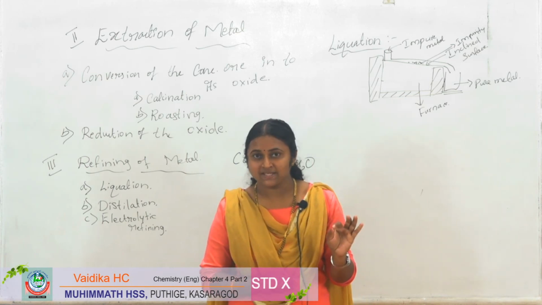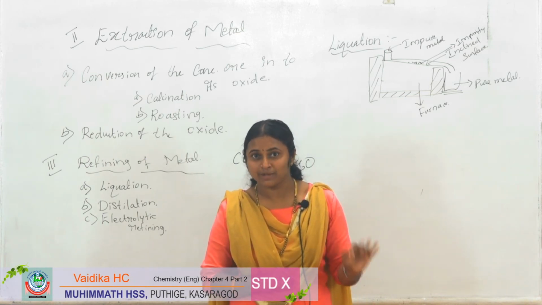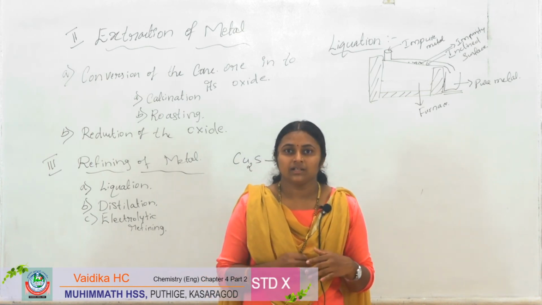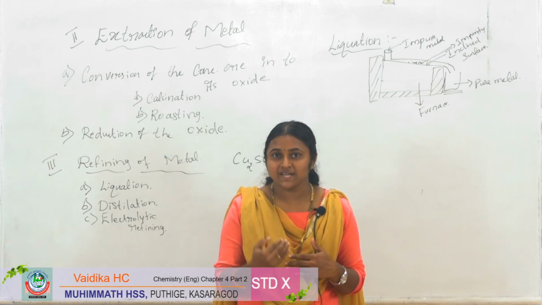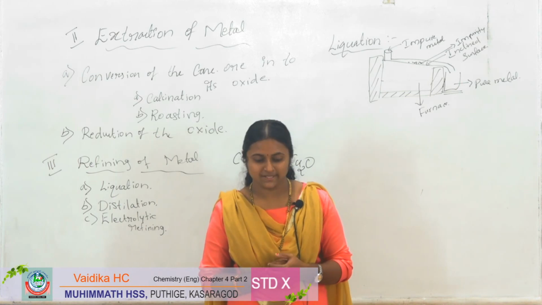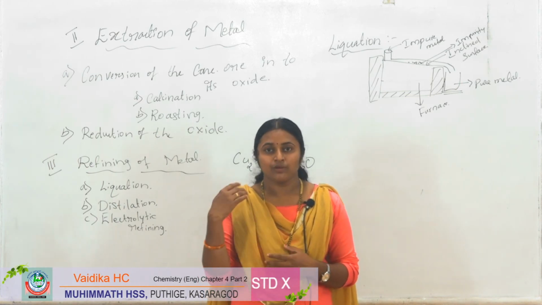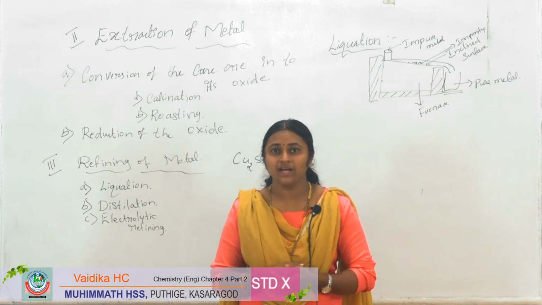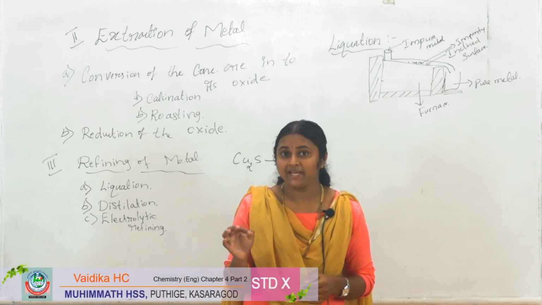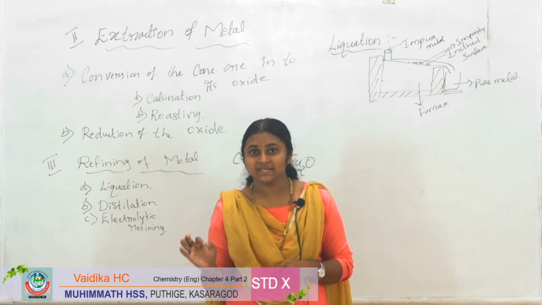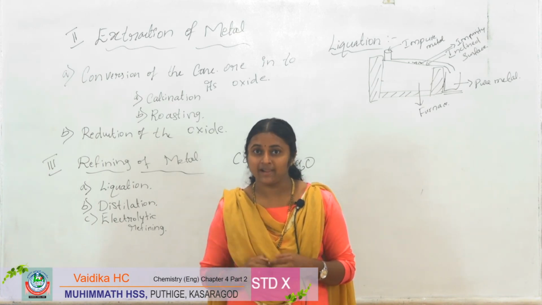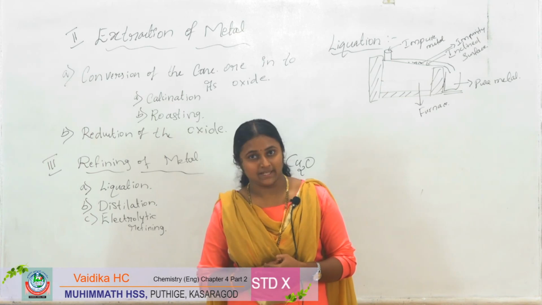So the highly reactive metals above the aluminium are reduced using electricity. For the other metals, we can use carbon or carbon monoxide. So, highly reactive metals are reduced from the oxide state to metal by using electricity.